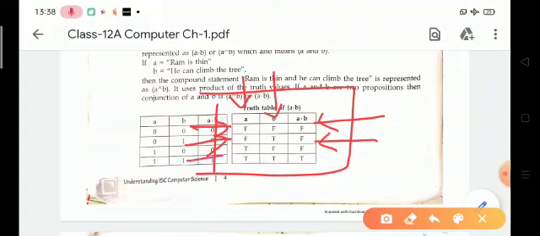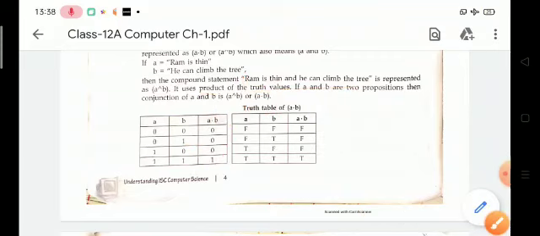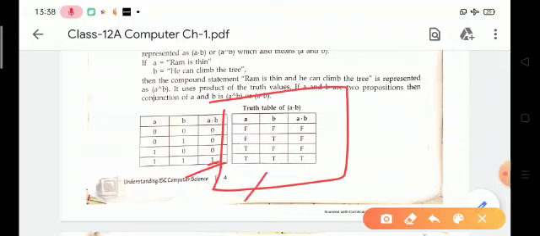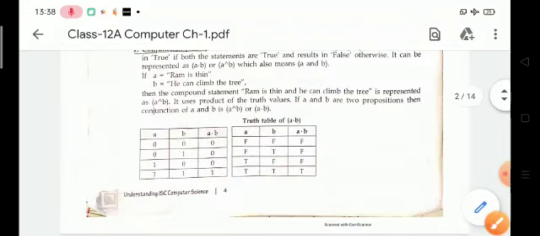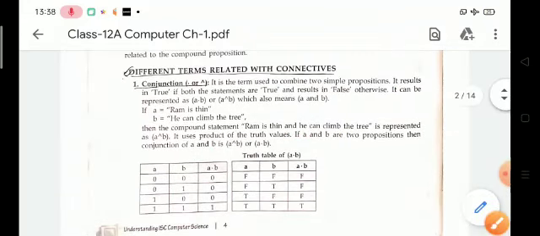In the third condition, A is true and B is false, and the output is false because the second condition is false. But in the last condition, both statements are true, so output will be true. So conjunction results in true if both statements are true, otherwise false.